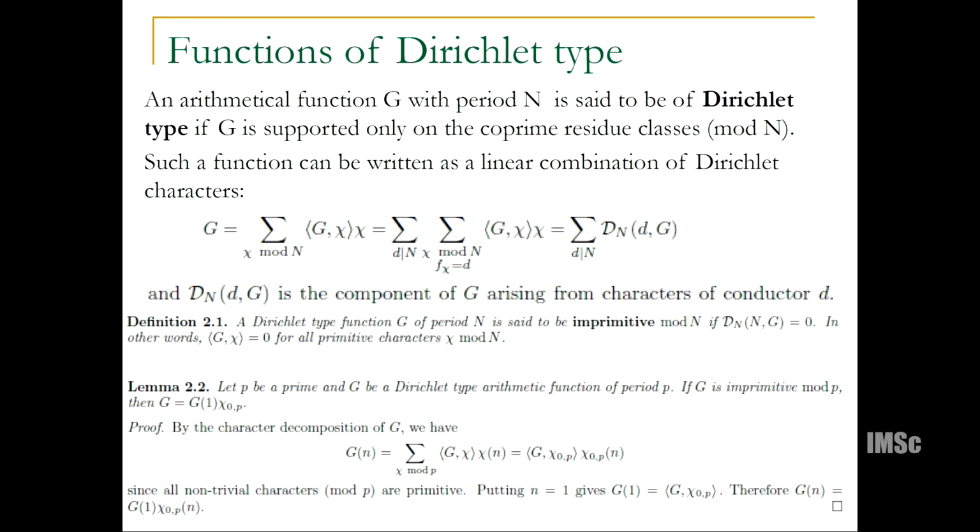So we start off with the easy case, let P be a prime and G be a Dirichlet type arithmetic function. If G is imprimitive mod P, then we can tell what it looks like. It has to look like a multiple of the trivial character. So that's the proof. It's a one-line proof. I'm not going to go through it, but it's more or less simple. So we begin with the base case of a prime. And in that case, we can characterize these functions precisely.